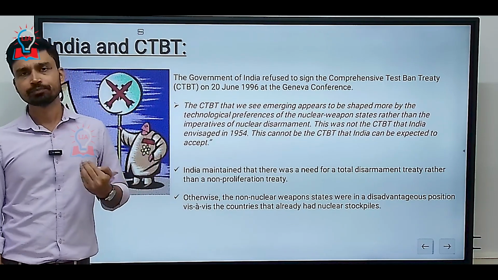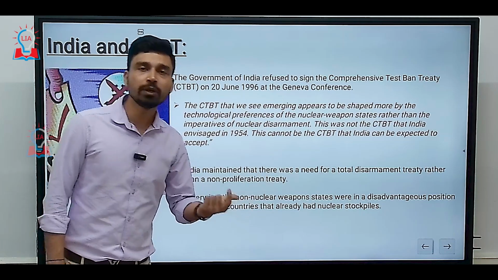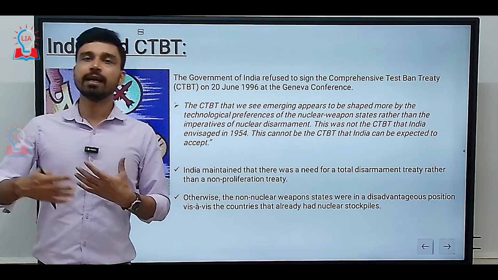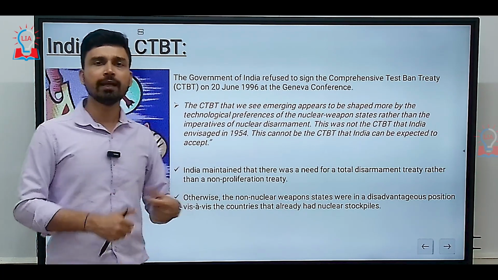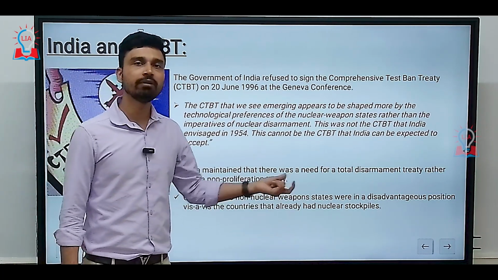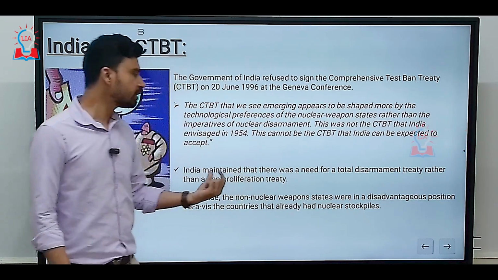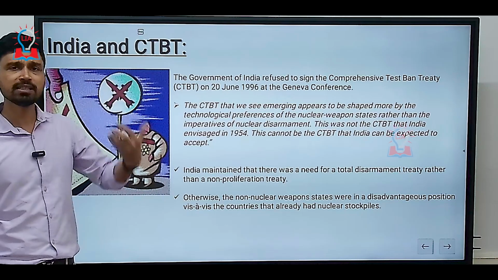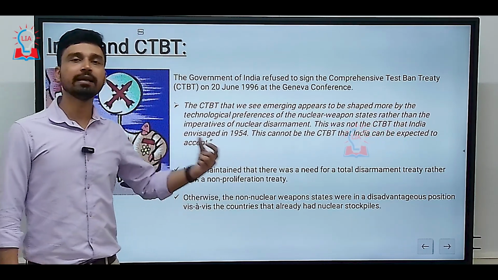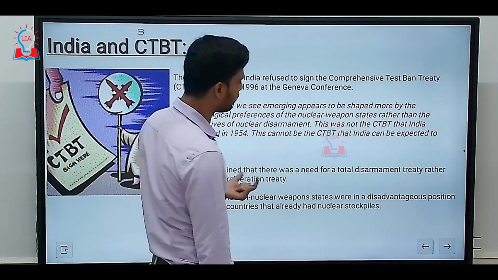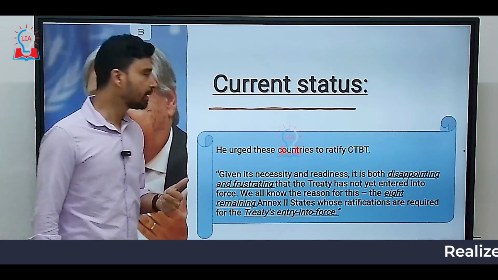And especially, this is a very serious threat to India also, because if India abides by this treaty, China, which has already conducted a lot of nuclear tests, will put India at a disadvantageous position, especially when China has tried to capture Indian land in the past, even during the 1962 war, and claims the entire Arunachal Pradesh as its own territory. So this was the rationale given by India for not signing this Comprehensive Test Ban Treaty.